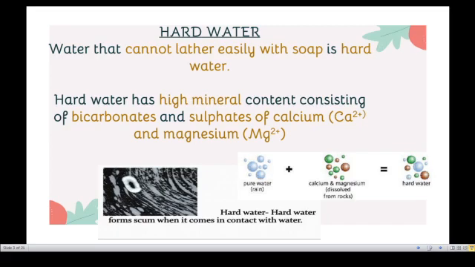I will give an example. Our rainwater is soft water, pure water. How will it be converted to hard water? Some rainwater falls on the earth, and our earth contains many rocks. The rocks have calcium and magnesium, the high mineral content, inside the earth. So this pure water mixes with the calcium and magnesium and becomes hard water.